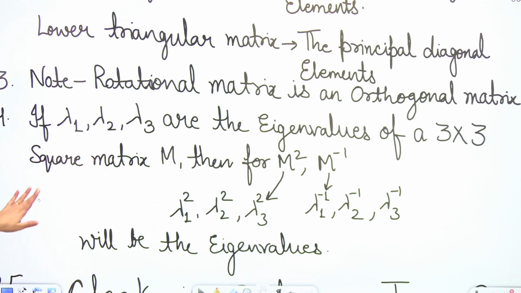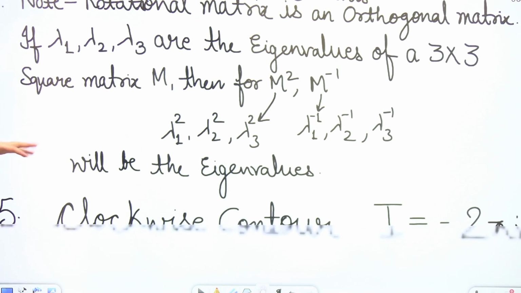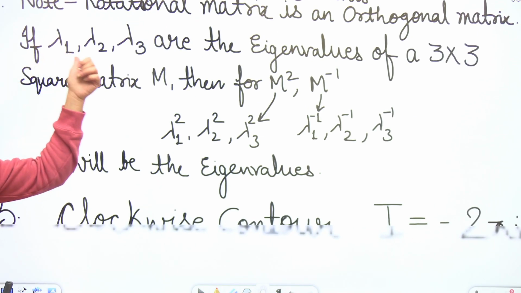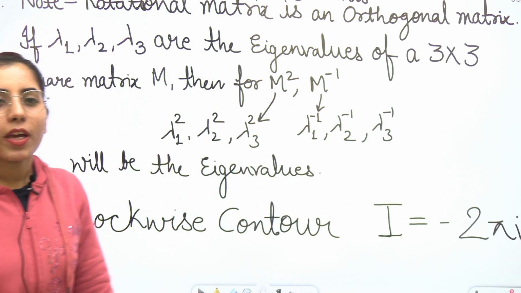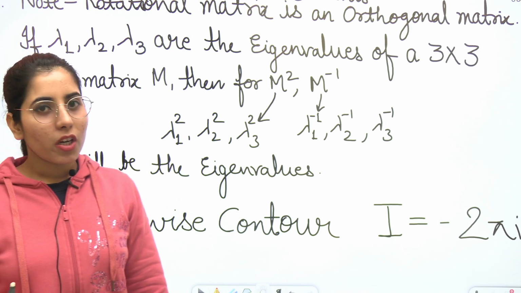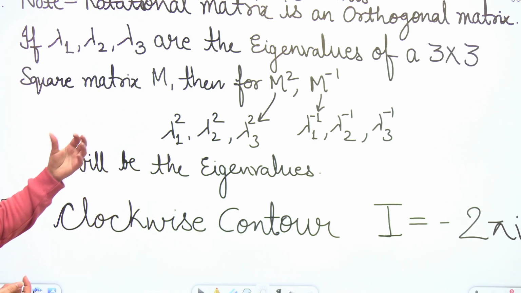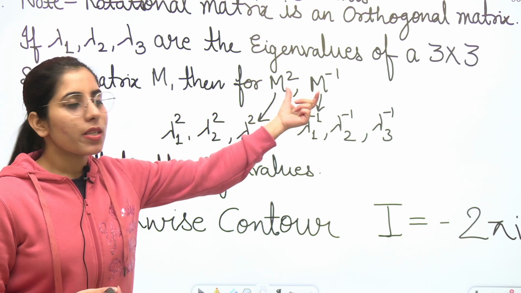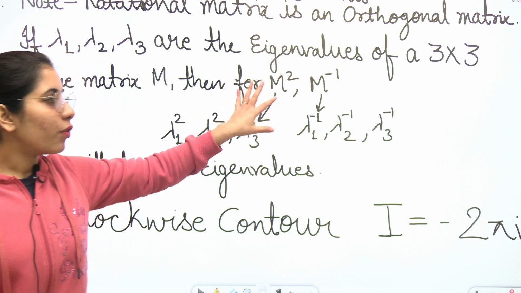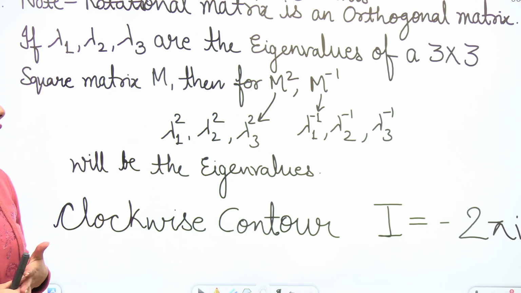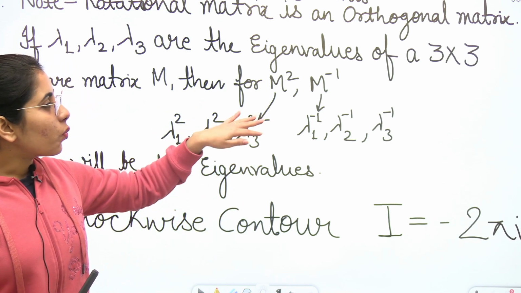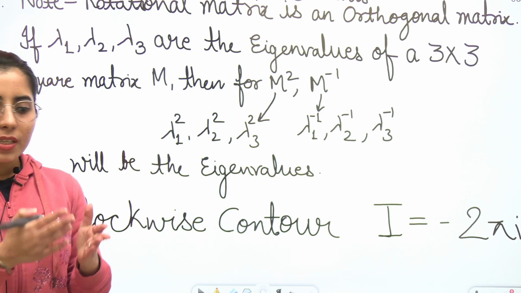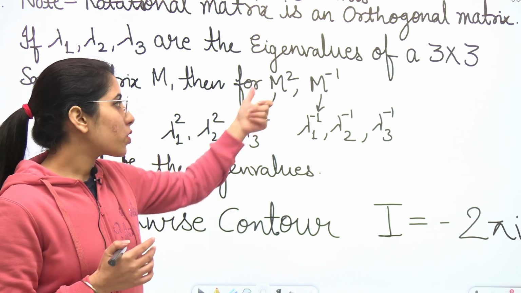Next point, if you have a matrix for which the eigenvalues are lambda 1, lambda 2, lambda 3, and these are the eigenvalues of, let's say, a 3 by 3 square matrix M, then in whatever way you make changes in the M matrix. For example, I have written two cases here. You can make the matrix M into M square or M inverse. By multiplying M with itself, you get the M square matrix.